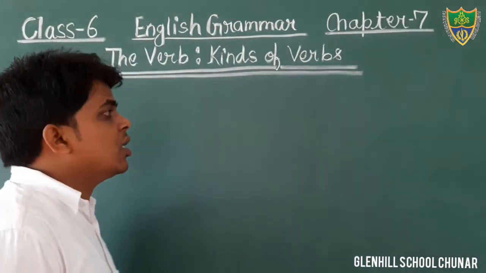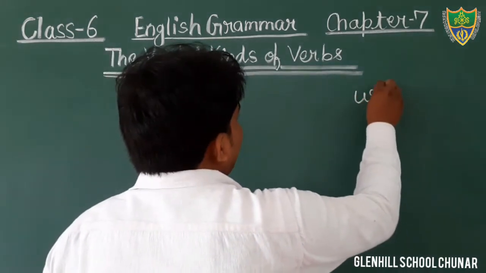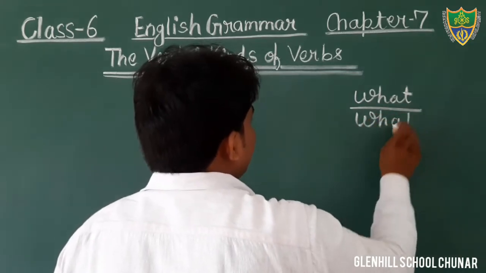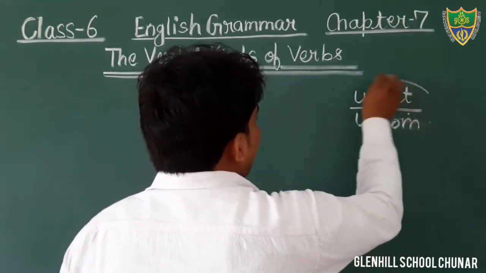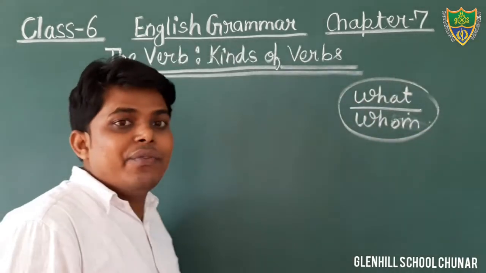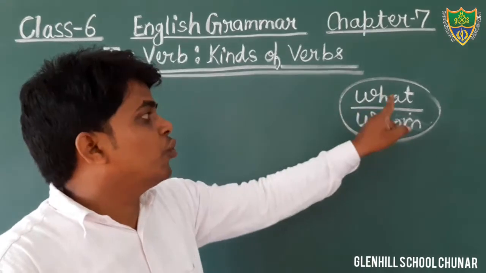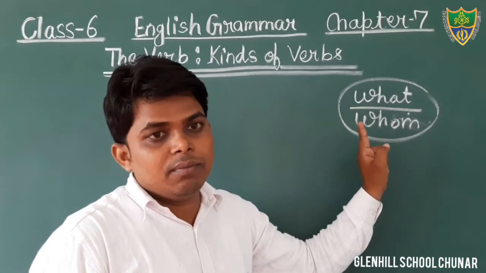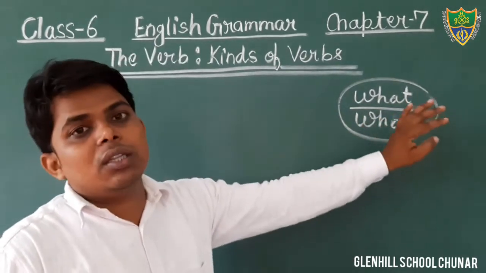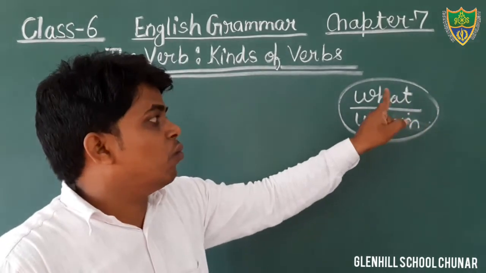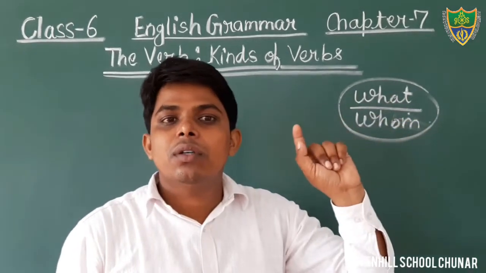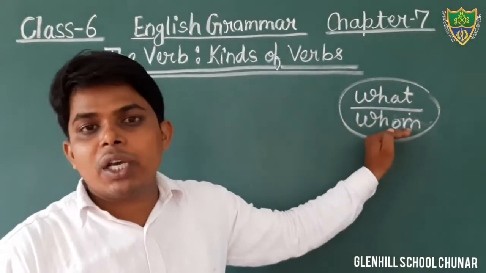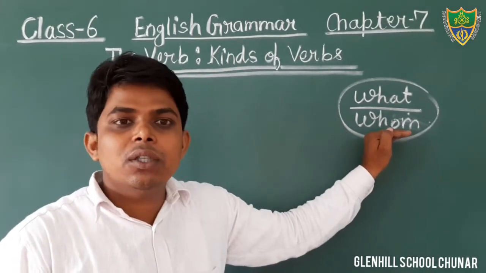Dear students, in the previous classes I have also told you a trick: by putting the question with what and whom, if we are getting an object, then that would be the transitive verb. And if we are not getting the object by putting the question what and whom, then that would be the intransitive verb. Okay students?